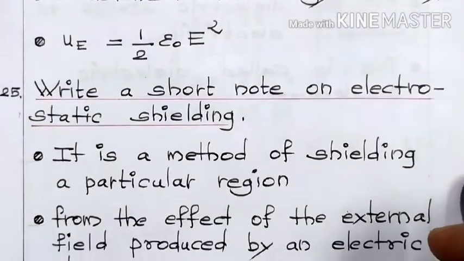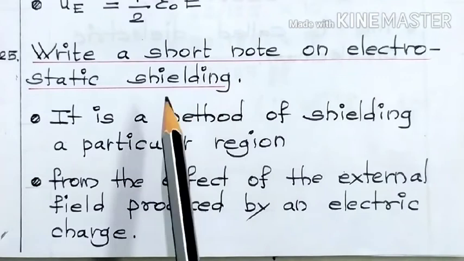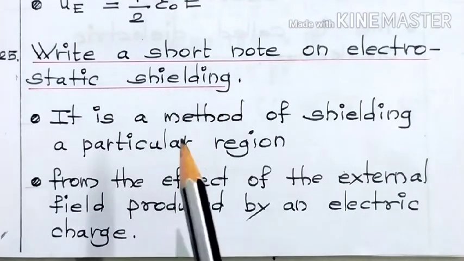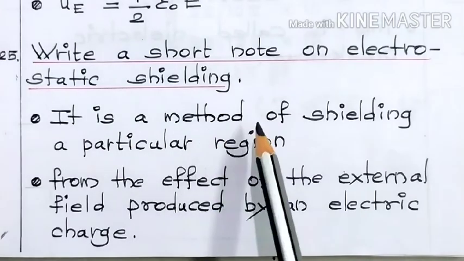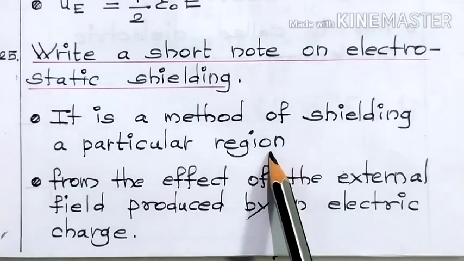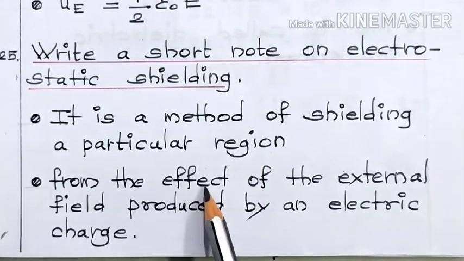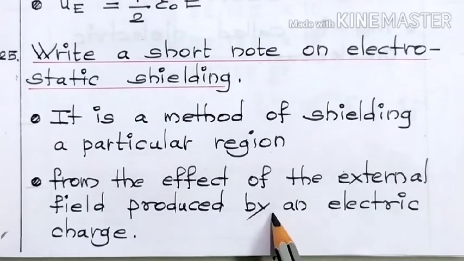Next question. Write a short note on electrostatic shielding. It is a method of shielding or protecting a particular region from the effect of the external field produced by an electric charge.